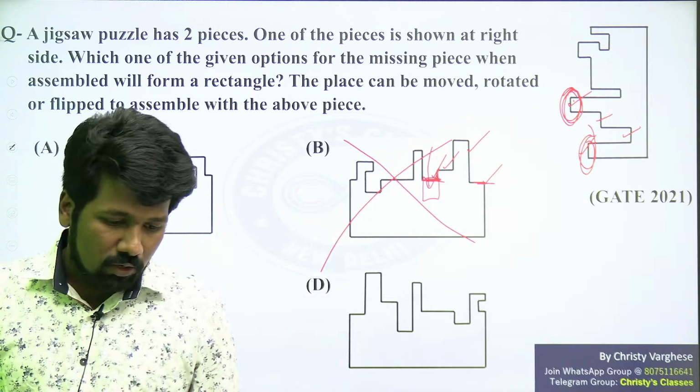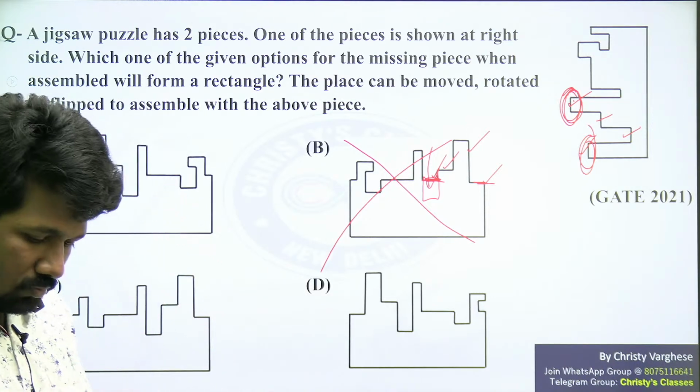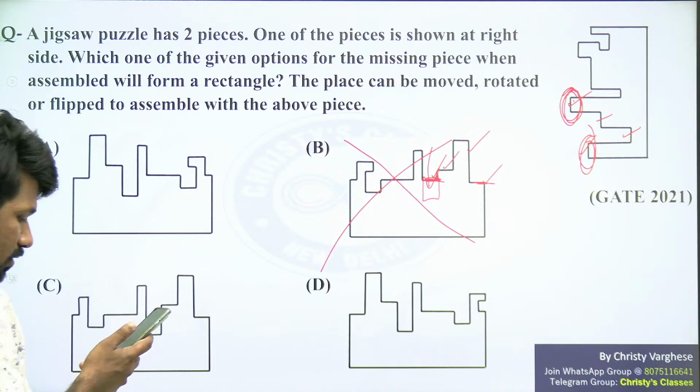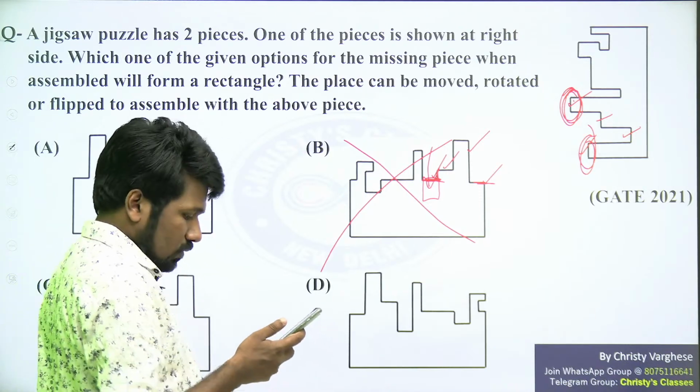All of you understood it? Why option B is wrong? Exactly.